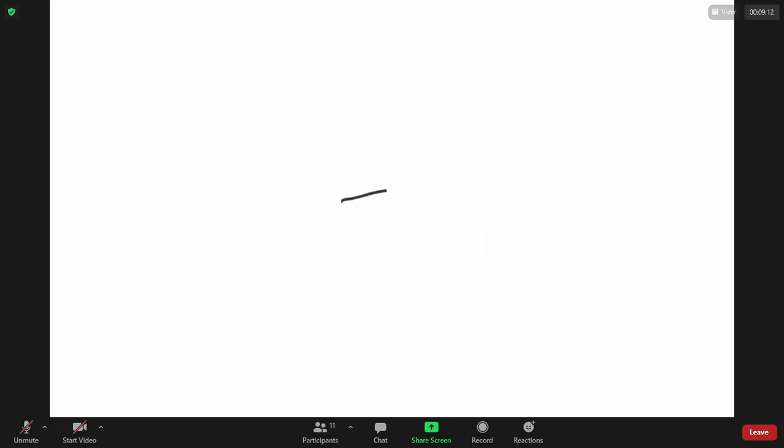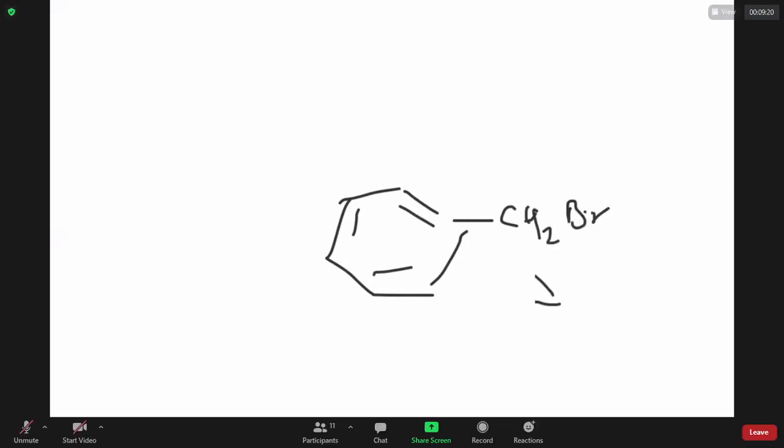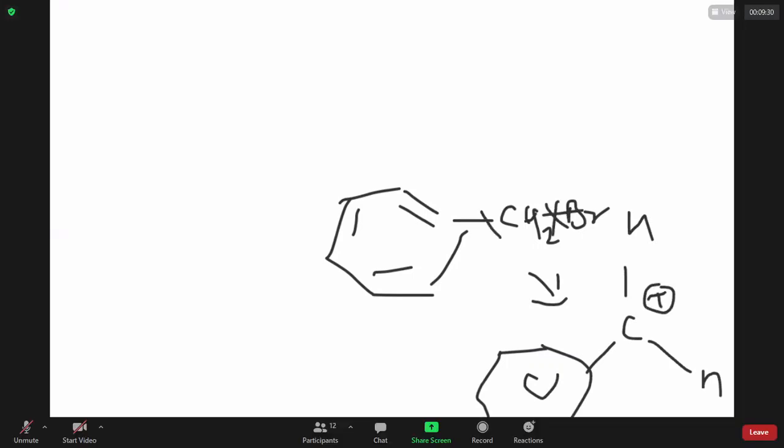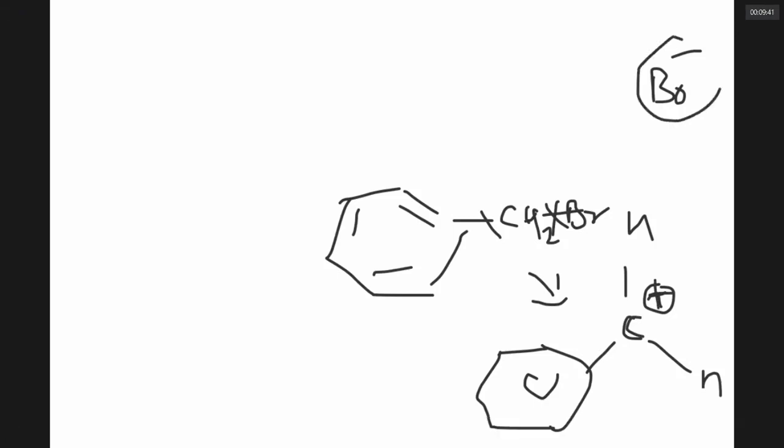Now, the benzyl bromide should first undergo a kind of ionization, and first it should make a carbocation. You should break this bond. Br should get out. Now you get an sp2 hybridized carbon, which is carrying a positive charge because the Br minus has gone. First you have to break the existing bond between carbon and bromine. Then, of course, there will be space for the OH minus ion to attack from this side or from this side.